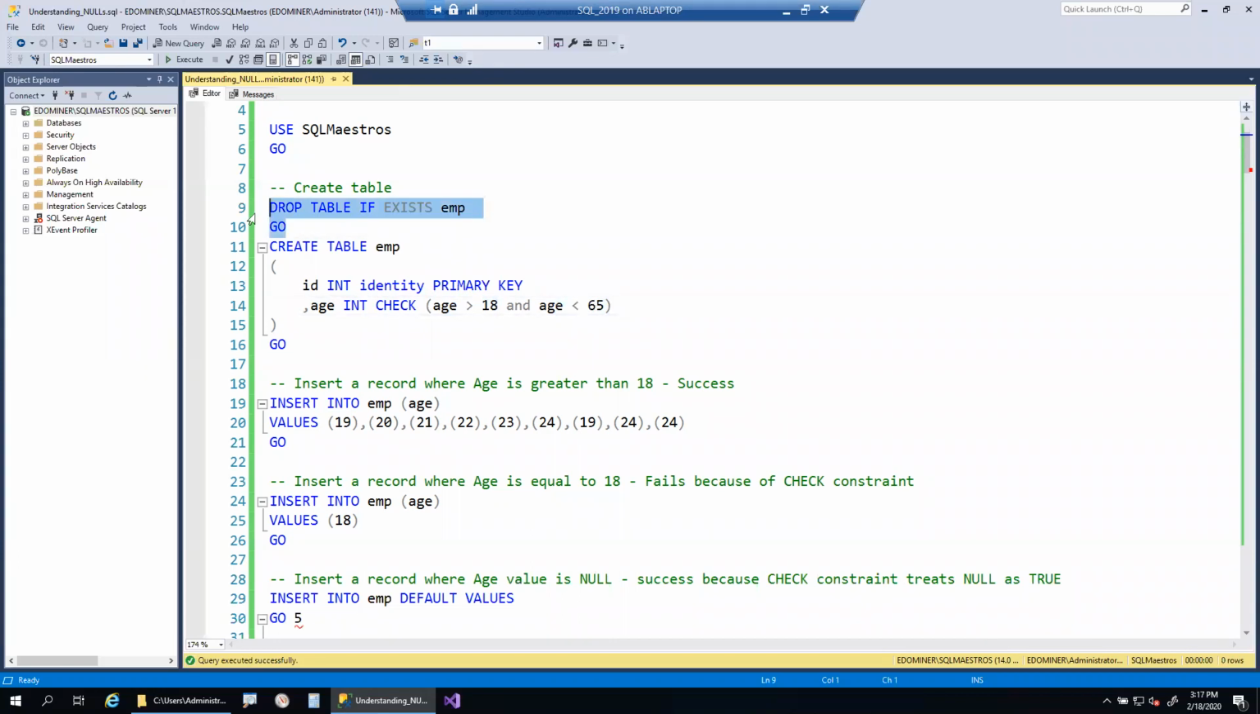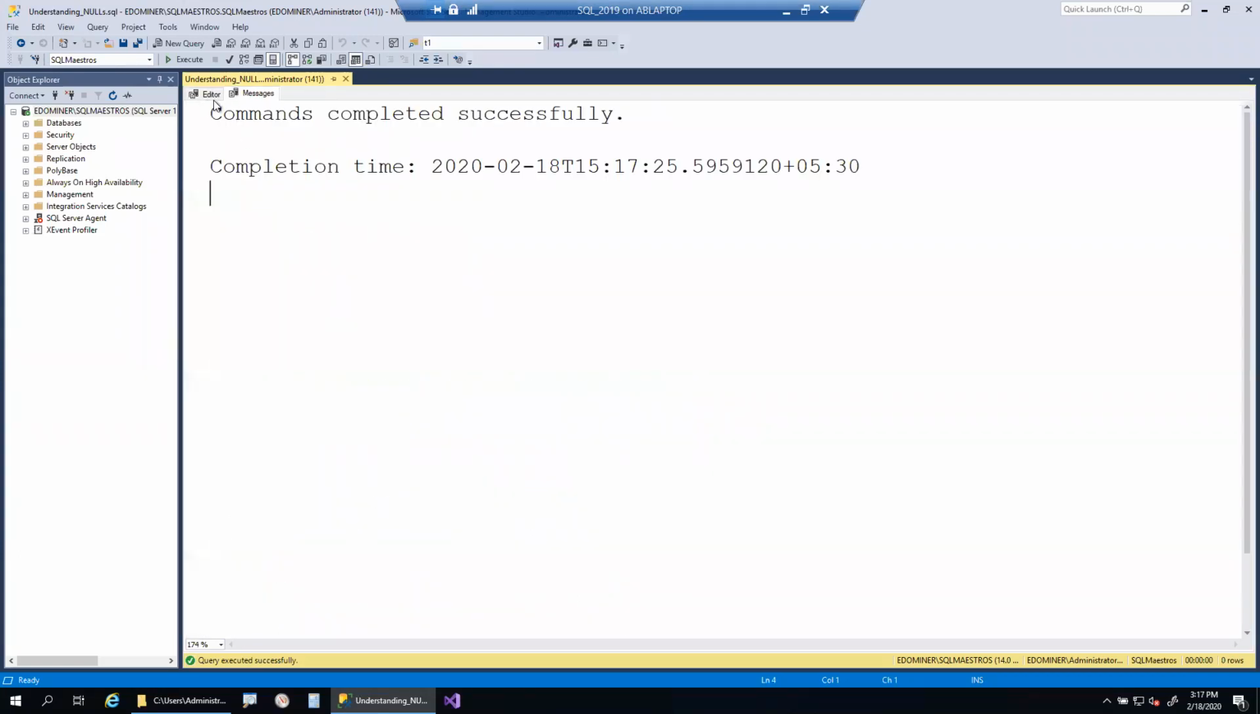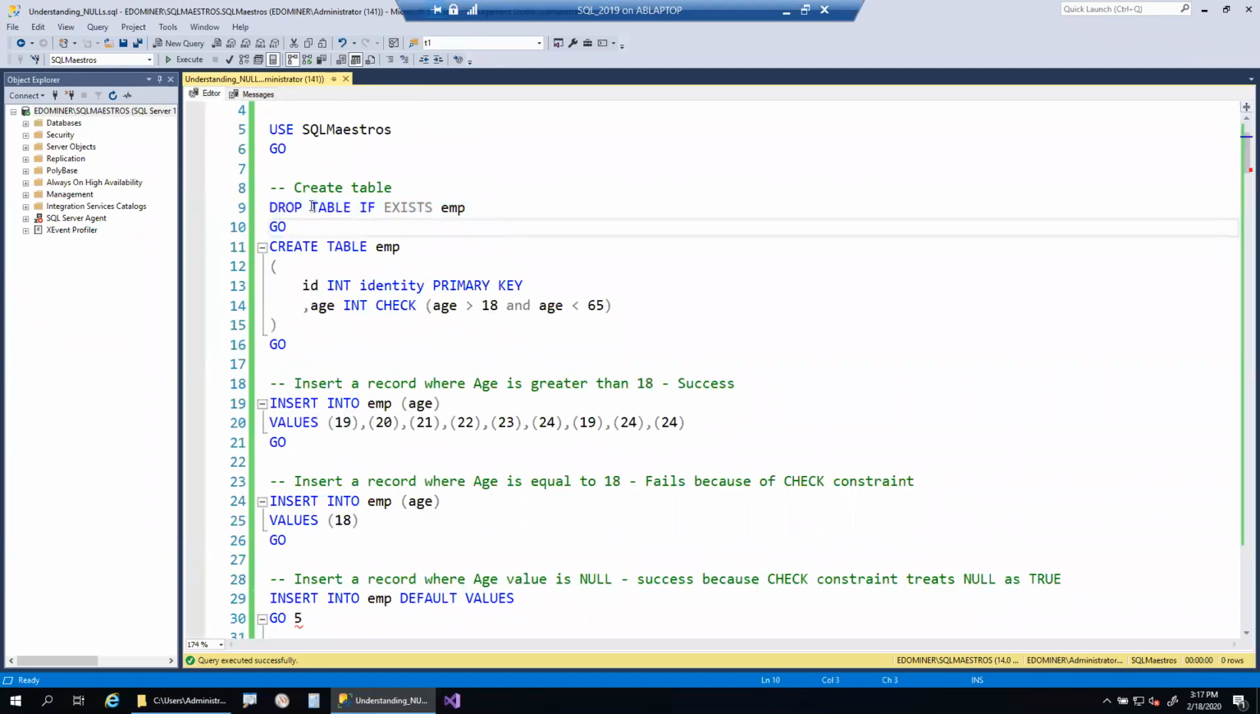Let me drop the table if it exists. The drop table if exists syntax is new, starting from SQL Server 2016. Before that, if you execute this script in earlier versions, it won't execute. So let me create this particular table.